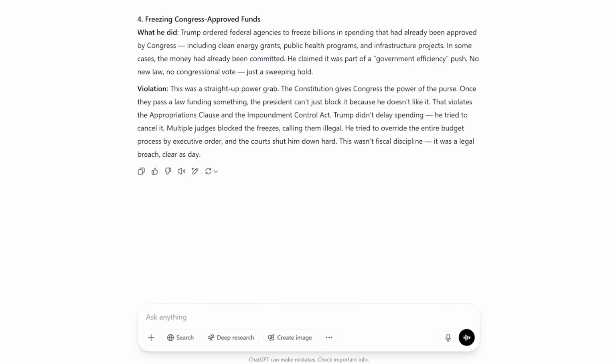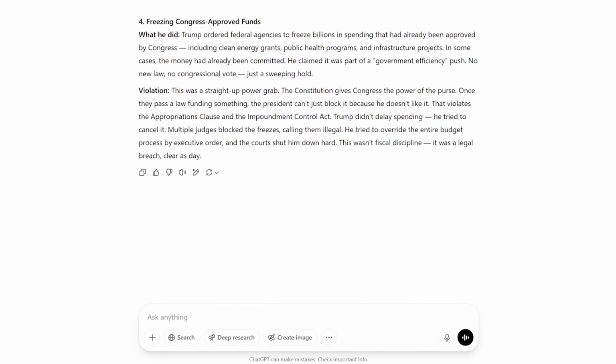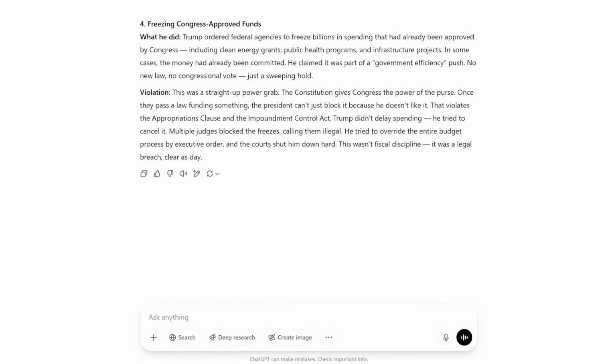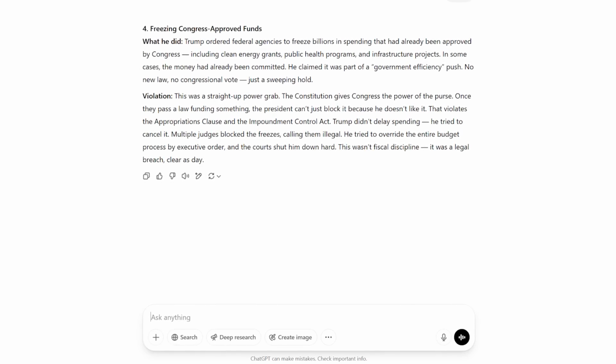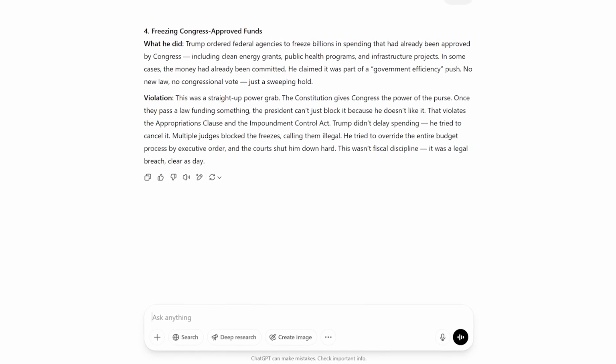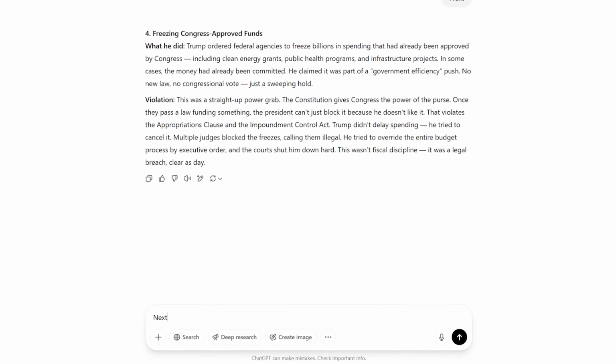And here we go, yet another attempt by Donald Trump to break the law. I mean, what are we even talking about at this point? It's kinda surreal, and the worst part is that this is only the beginning. Anyway, let's see what's next.